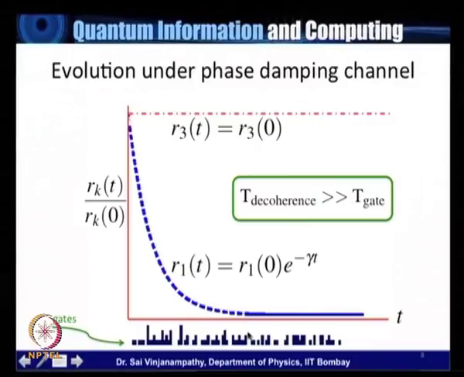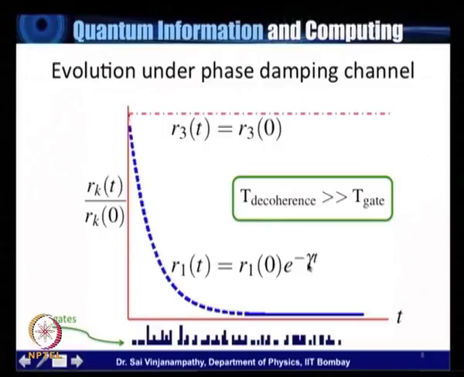And by the time we come basically halfway through the quantum computation that we would like to perform, the coherence in the off diagonal sense, the coherence of this quantum computer is completely gone. Now, what that means is that this computation cannot proceed at all, and the answers that we get are at best unreliable, and more often than not, they're just not available at all, right? So this is in fact the problem that DiVincenzo is trying to solve by demanding that T decoherence be much larger than T gate.